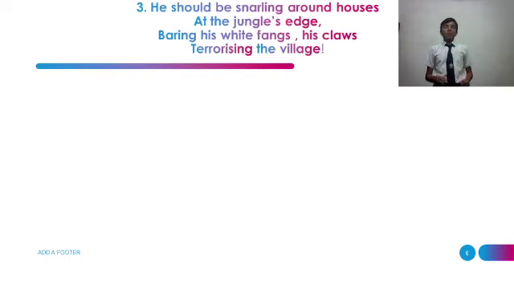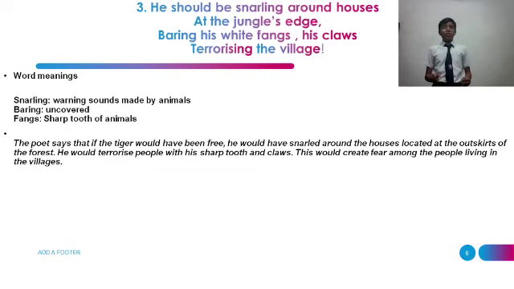Now the third paragraph. He should be snarling around houses at the jungle's edge, bearing his white fangs, his claws, terrorizing the village. Now the word meanings: snarling means warning sounds made by animals. Bearing means uncovered and fangs means sharp teeth of the tiger.